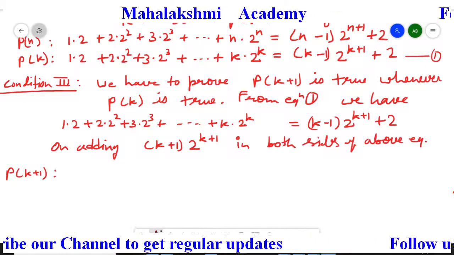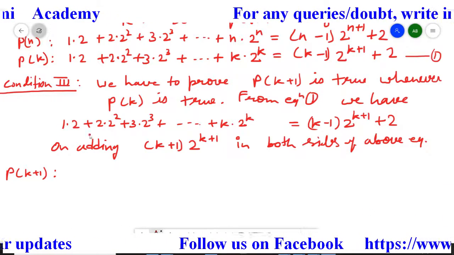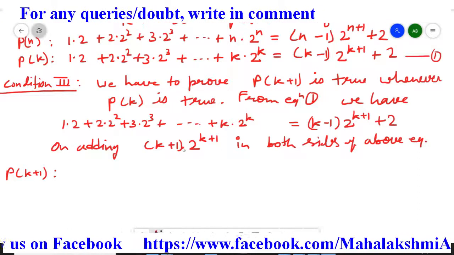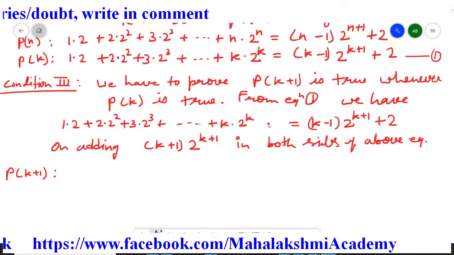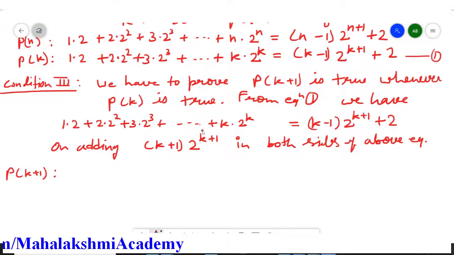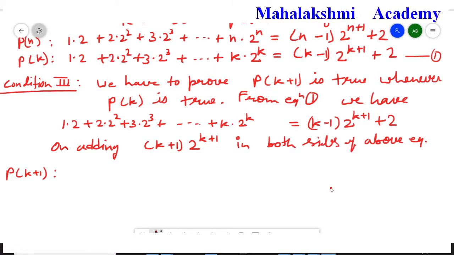So this we have to write down as it is, and here we have to write down one more term, that is k plus 1 and 2 to the power k plus 1. So we have to add this term in the left side also, in the right side also, so that the equation is well balanced.